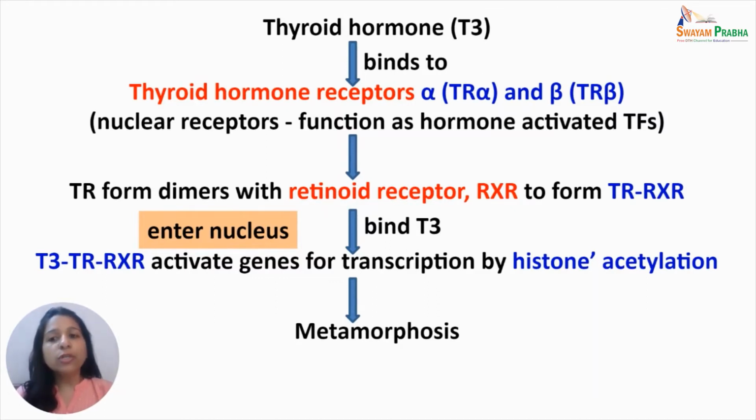Secondly, even before the T3 hormone binds to TR-RXR complex, this complex exists. And till the time the T3 hormone has bound to this TR-RXR complex, it acts as a repressor of the gene transcription. But once the hormone T3 binds to this complex, the complex that is now formed, T3-TR-RXR, has got an entirely different function. That is, it activates the genes rather than repressing them, and thus it activates the process of transcription.